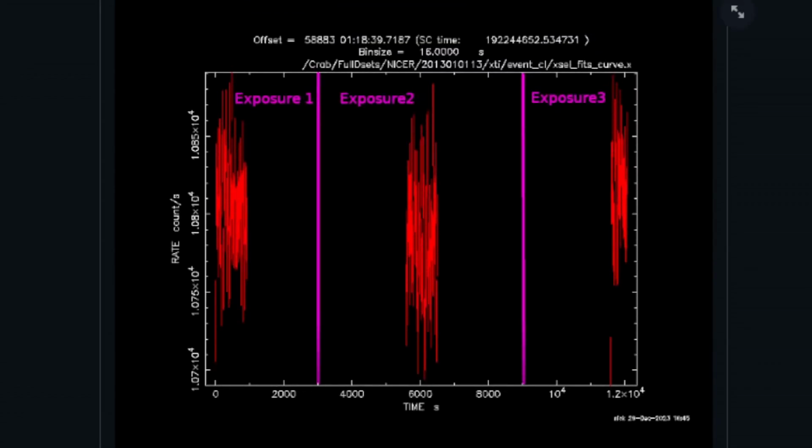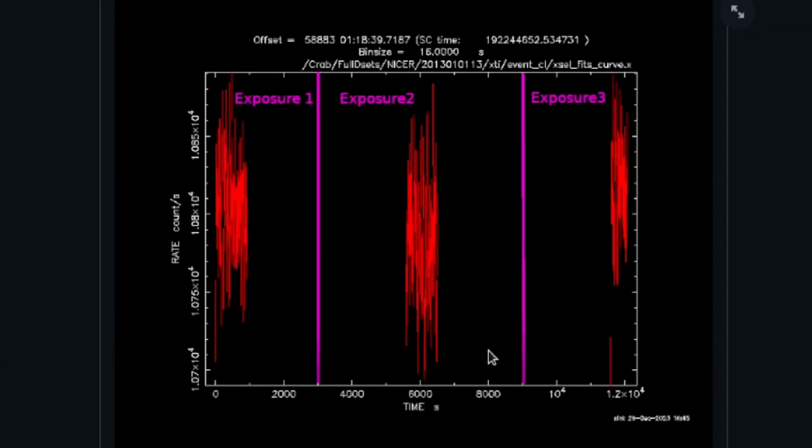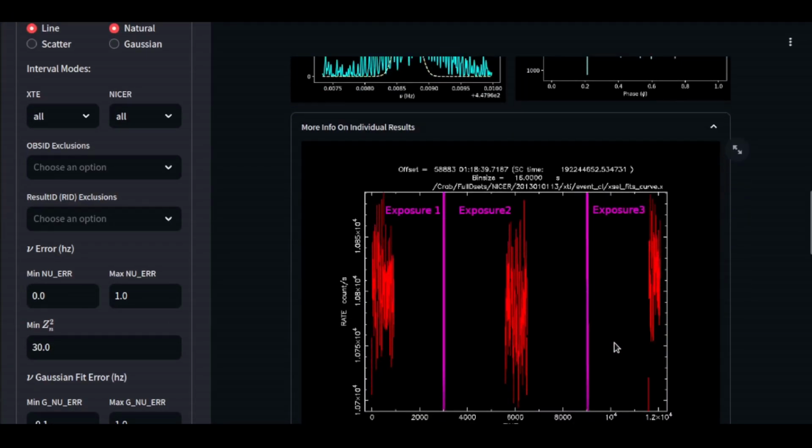Now the GTI mode is pretty simple. It's where I'm chopping up the entire barycenter corrected MPU7 clean event file into these different exposures, and I'm analyzing the data, the photon arrival times, from each one of these intervals individually. Whereas if something is processed in the full mode, I'm taking the entirety of the data set and ramming all of the arrival times, regardless of which exposure they are in, through Z1 squared.